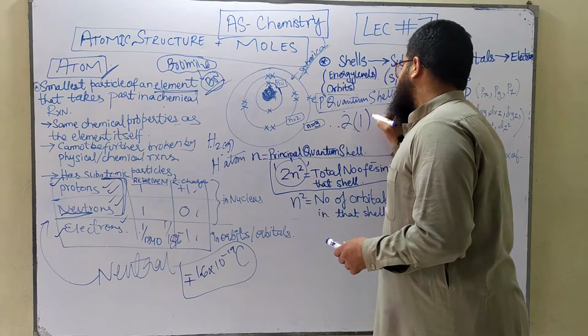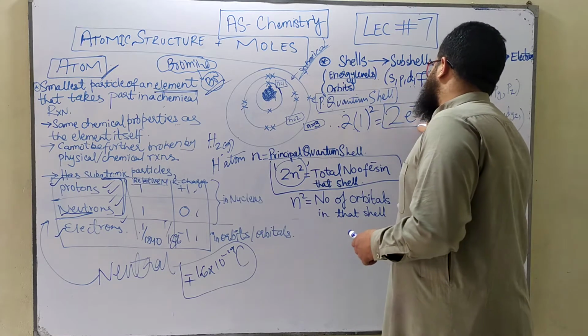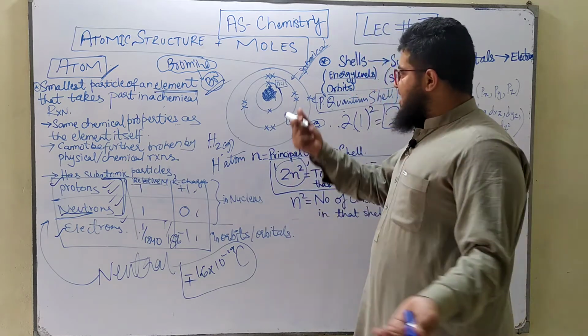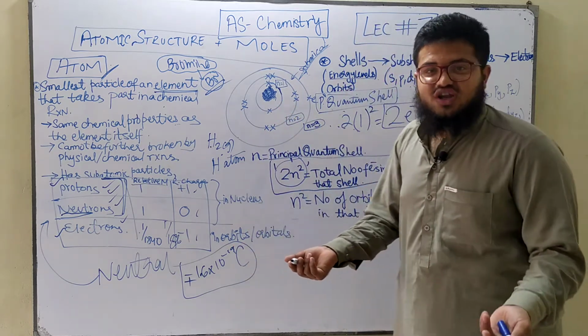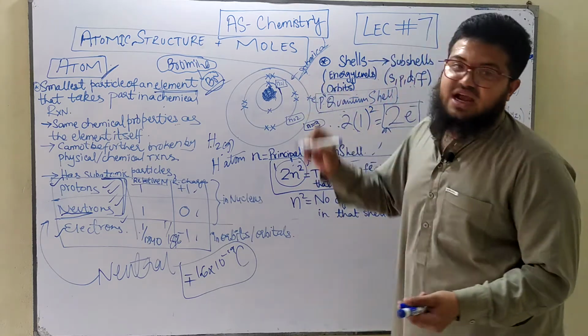So 2 times 1, and you are going to square it, and you'll get the maximum number of electrons in that particular shell. So 2 electrons can be accommodated in the first shell, and you know that from your O levels as well, that yeah, 2 electrons can be accommodated in the first shell, right? So this was actually the formula by which we calculated the number of electrons in that particular shell.